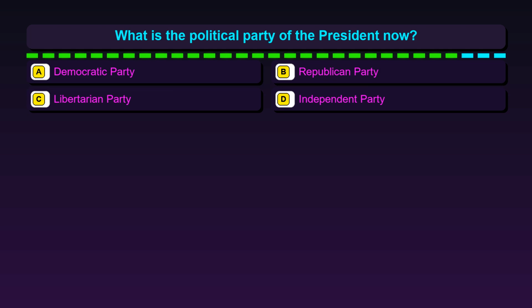Question 55. What is the political party of the president now? Option A, Democratic Party. Option B, Republican Party. Option C, Libertarian Party. Option D, Independent Party.